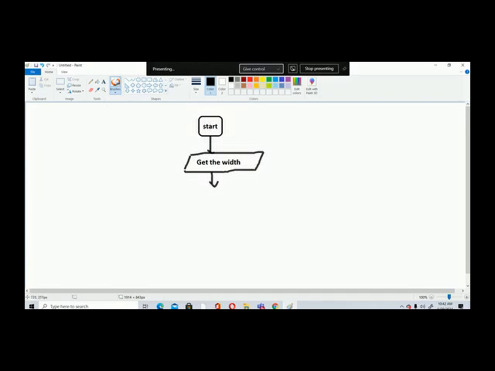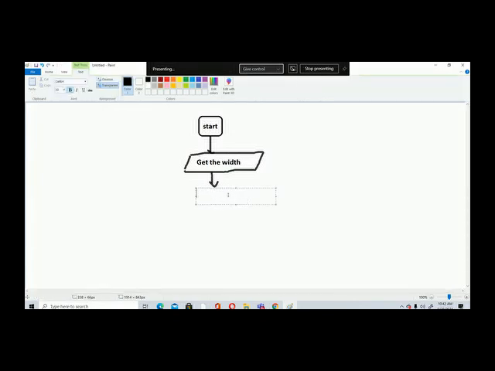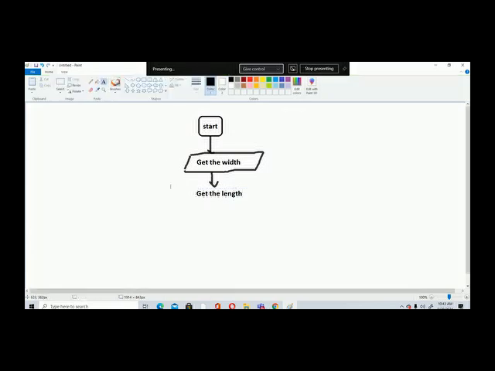Okay, I'm drawing this because I don't have a board to show you. That's why I'm using Paint. Then first you get the width, and then you get the length. That is also another input. So you are going to put it inside this shape. All the inputs should be written in this shape.